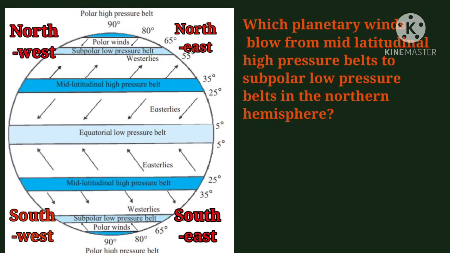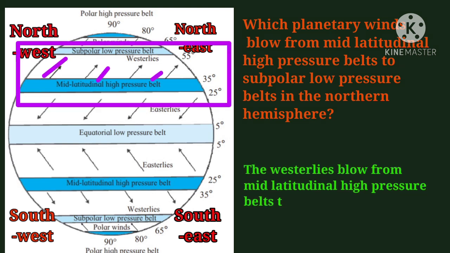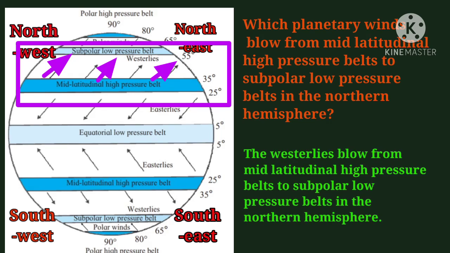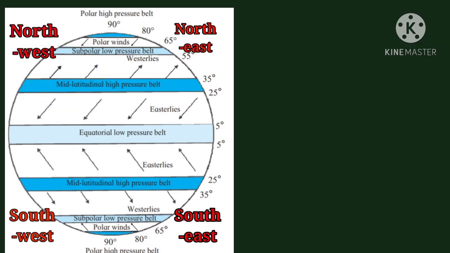Which planetary winds blow from the mid-latitudinal high pressure belts to subpolar low pressure belts in the northern hemisphere? The westerlies blow from mid-latitudinal high pressure belts to subpolar low pressure belts in the northern hemisphere.